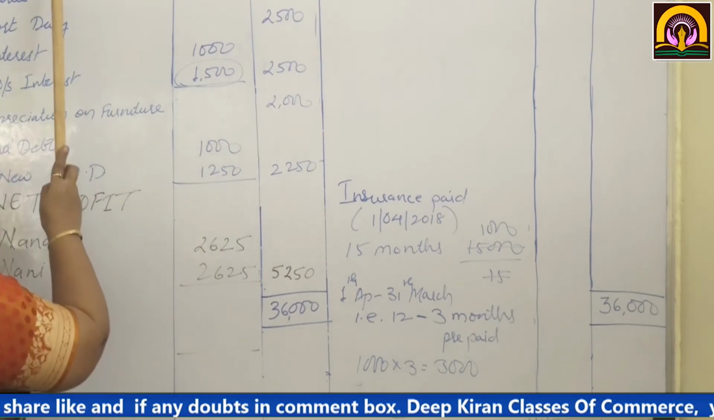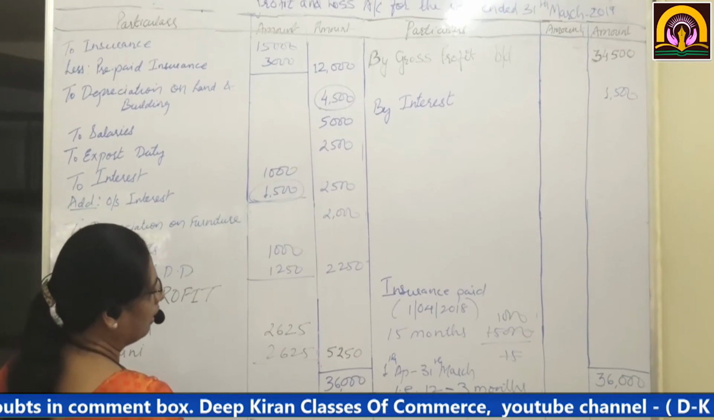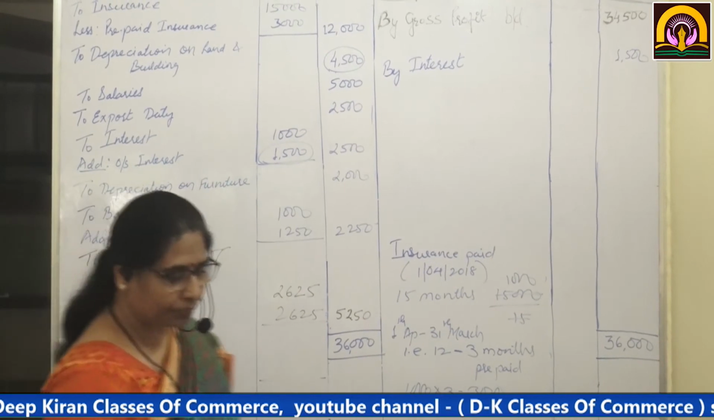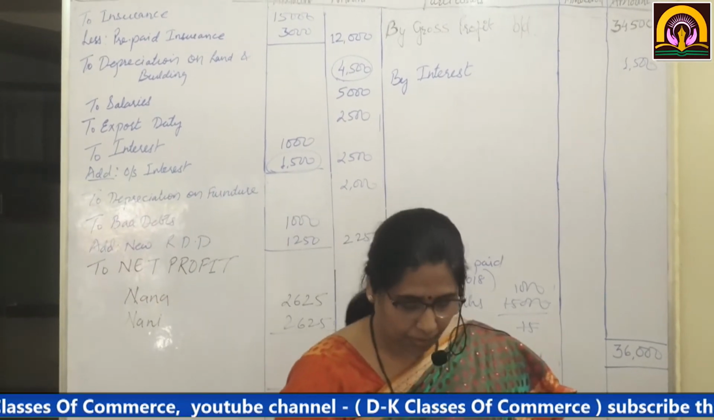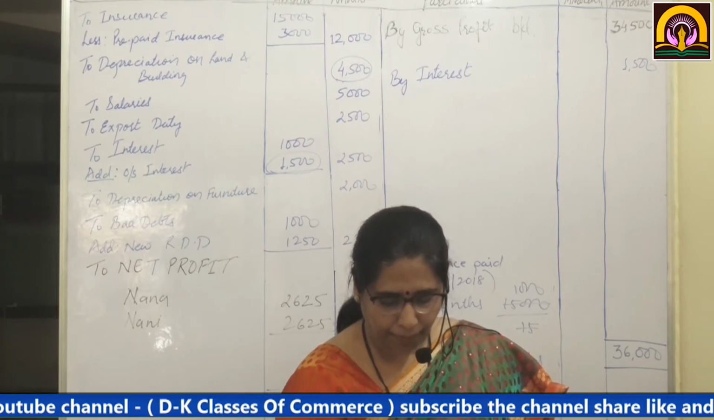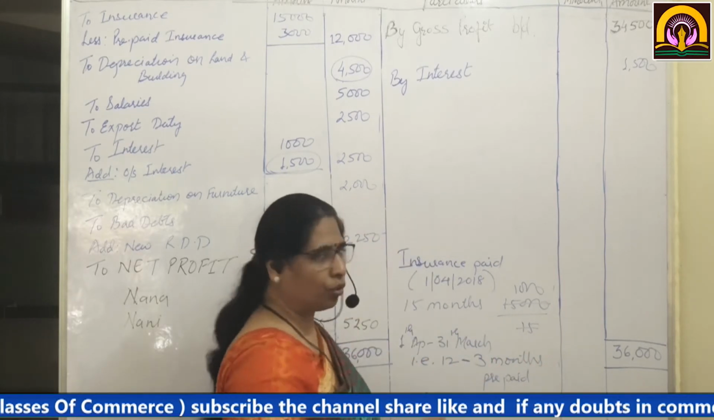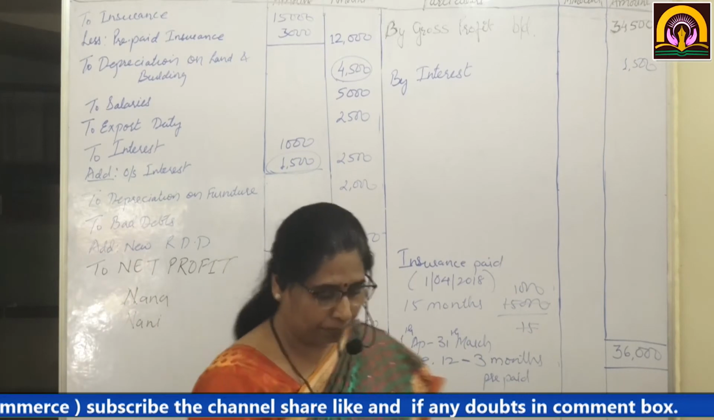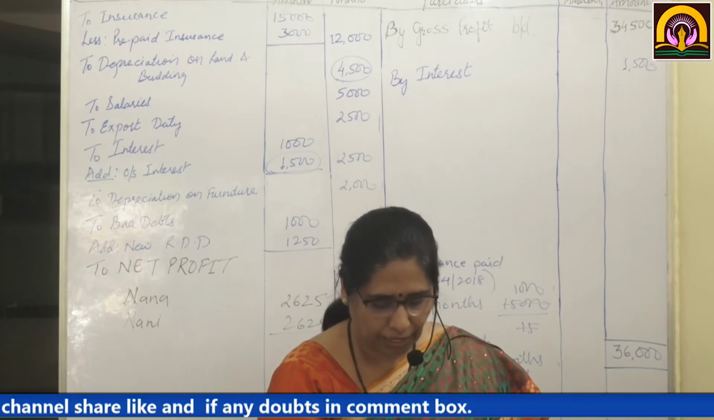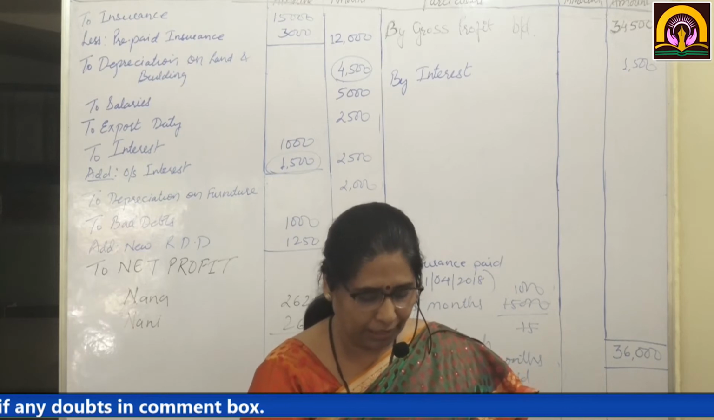See, insurance 15,000 less prepaid insurance 3,000. How has it arrived at? So 3,000 we have taken over here. Then depreciate land and building at 10% and furniture at 5%. Now land and building, I have shown you the working before this. And furniture at 5%. Write off rupees 1,000 for bad debts and maintain RDD at 5% on sundry debtors.